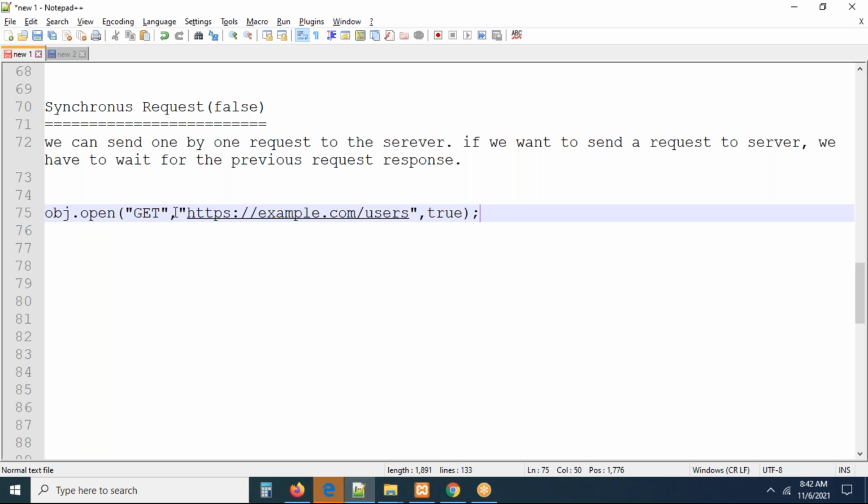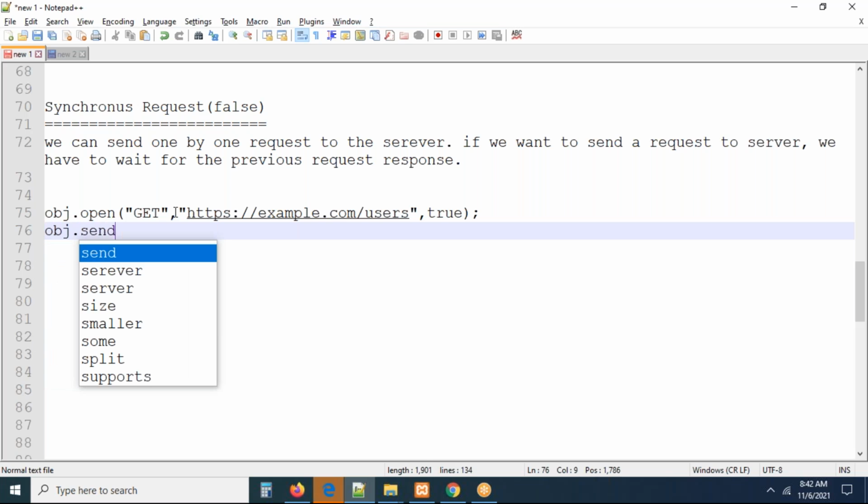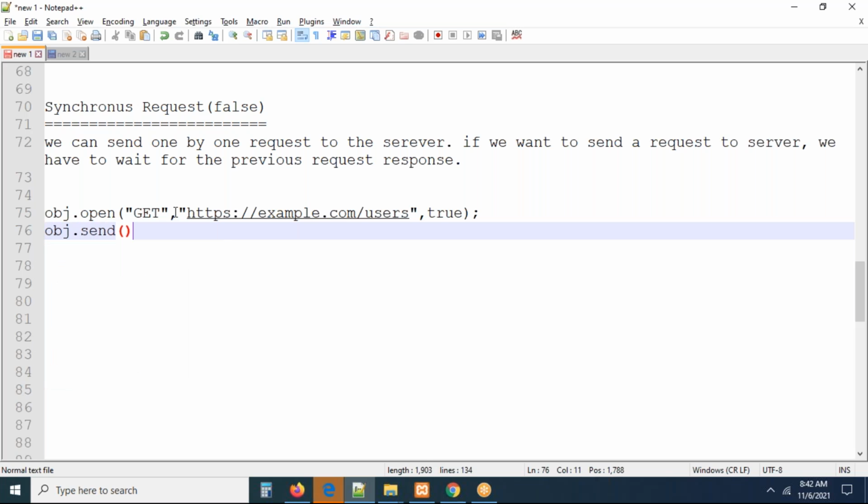What this method will do is establish the connection. Once the connection is established, we need to send the request to the server. Now the obj.send method will send that connection to the server. That's all, right? These are the two methods. By using this send method, we can send the request to the server.